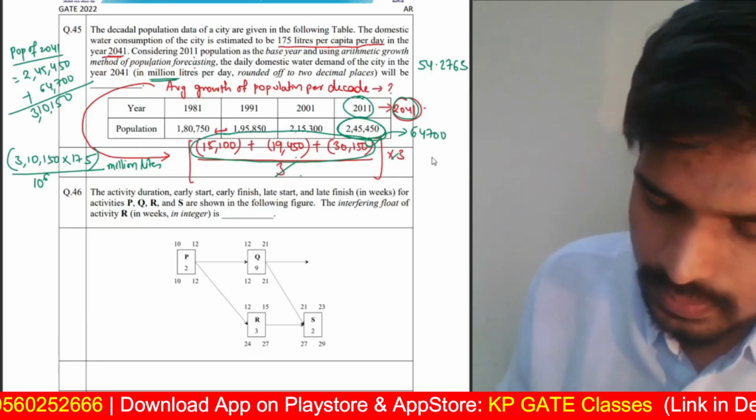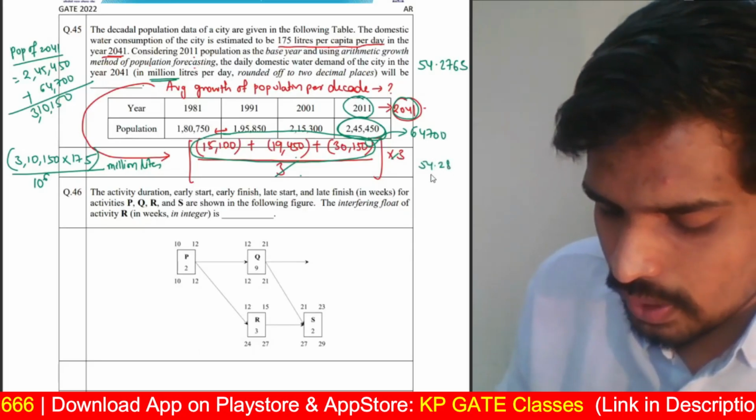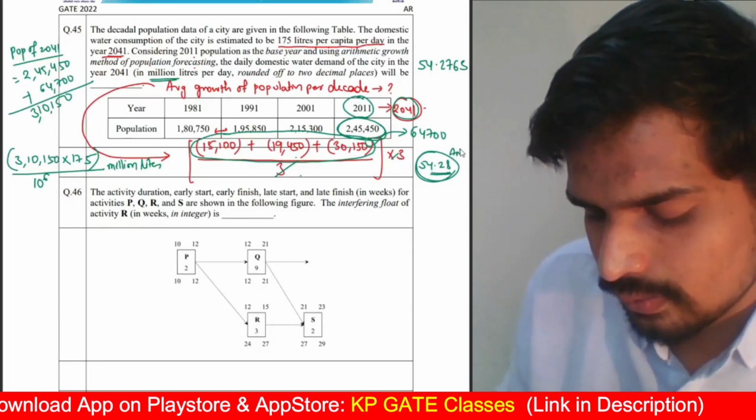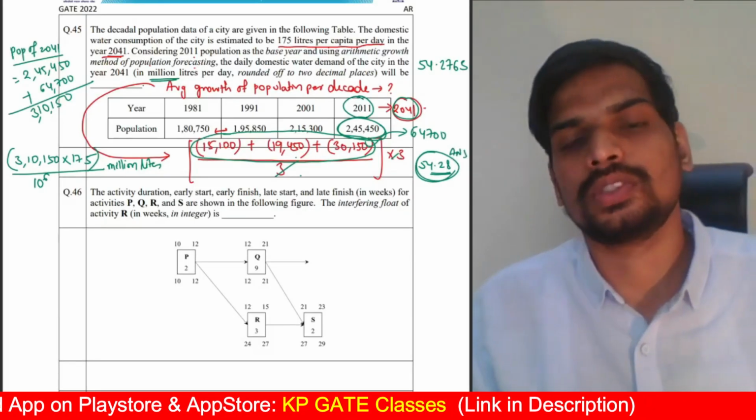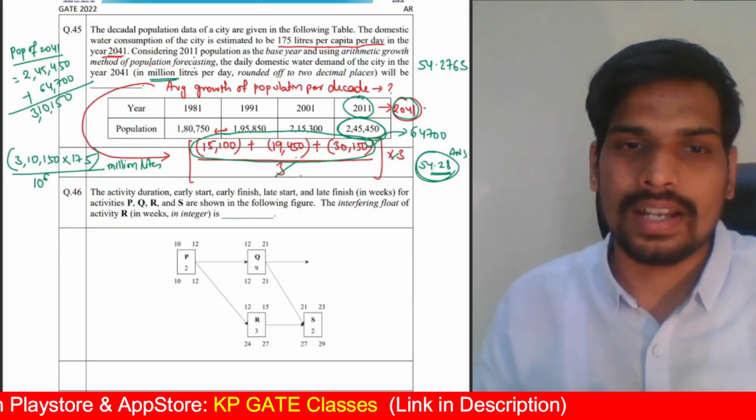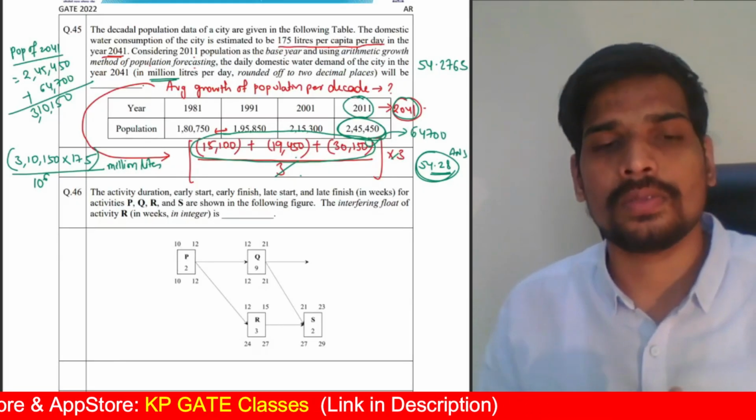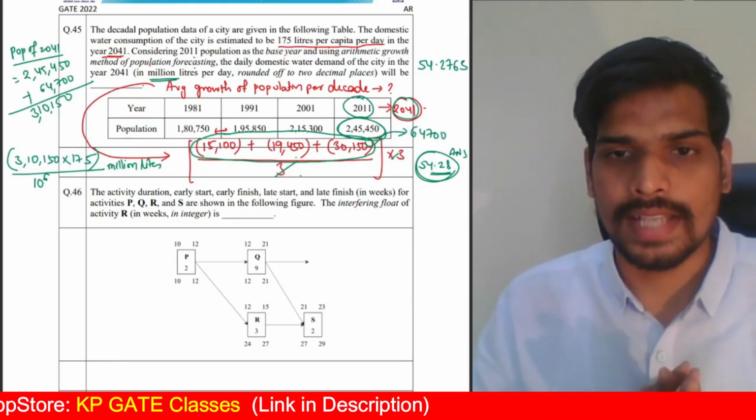The answer is 54.28 million liters. That's the correct answer for this question. Forecast the population. You all know arithmetic growth of population forecasting is the simplest of all the methods actually.